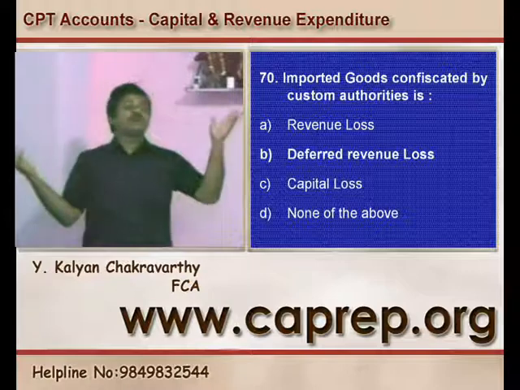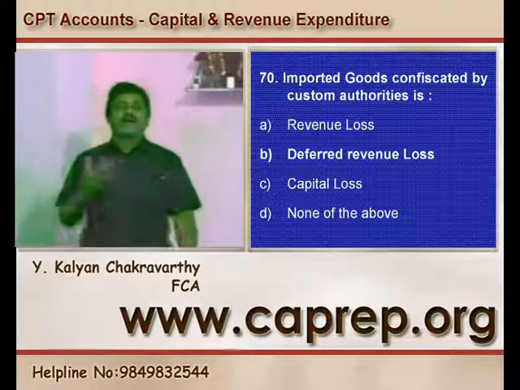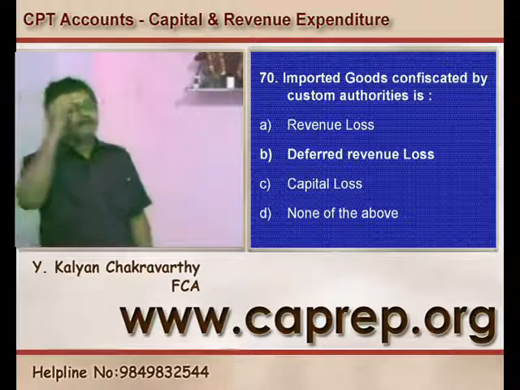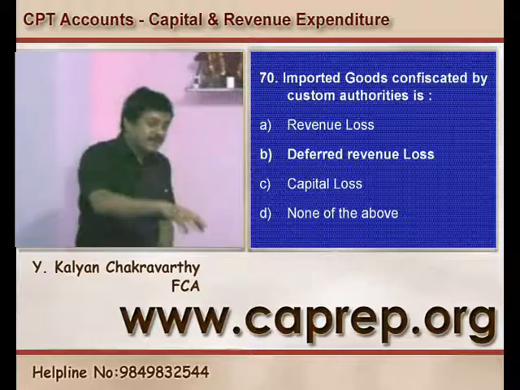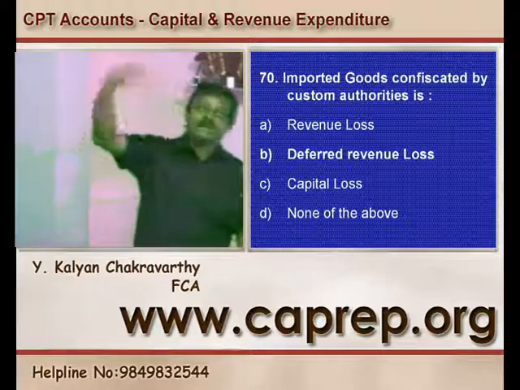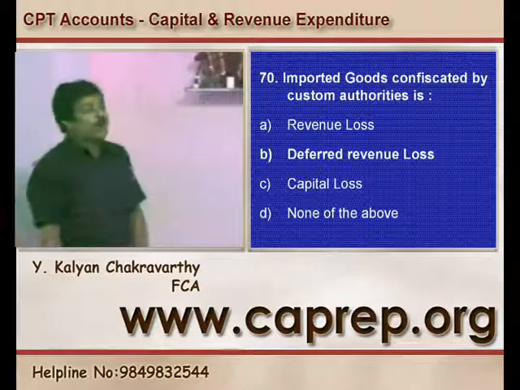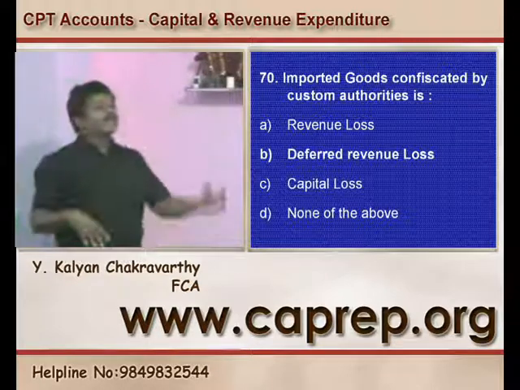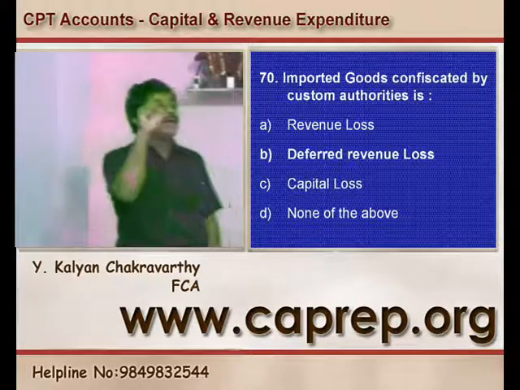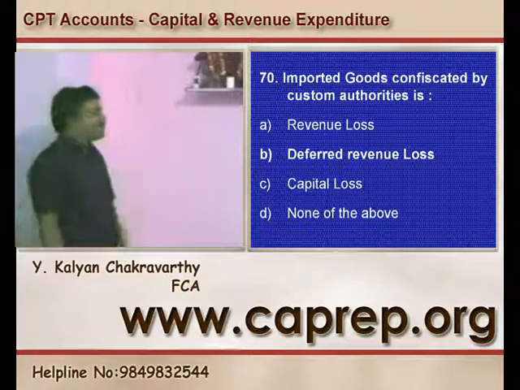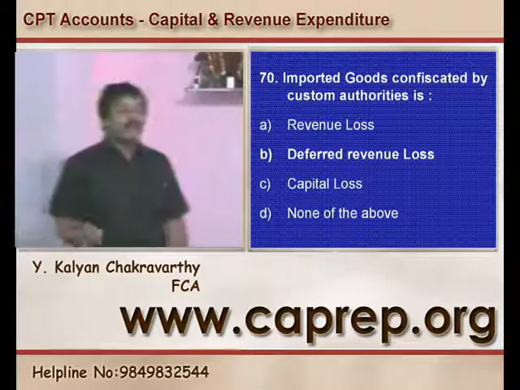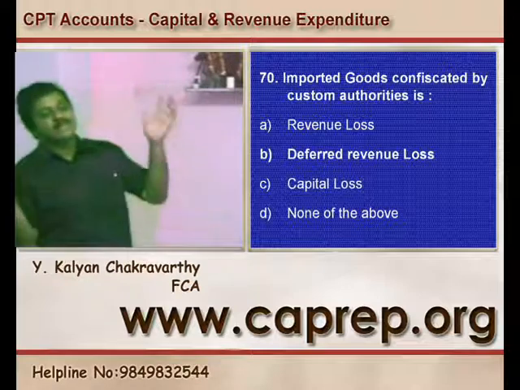Since the loss amount is too big, you are going to partly charge it to this year, partly charge it over several years in future. So the loss that you are getting because of confiscation of the goods by the authorities is to be treated as a deferred revenue loss, because that is a huge loss.